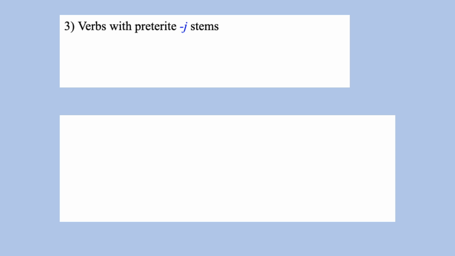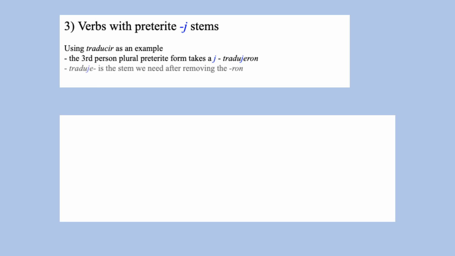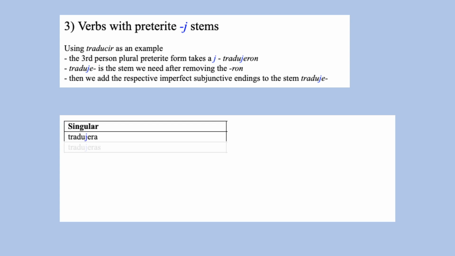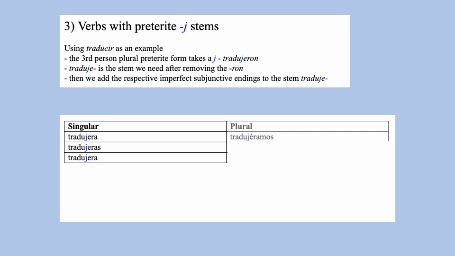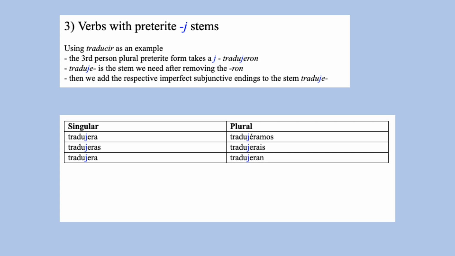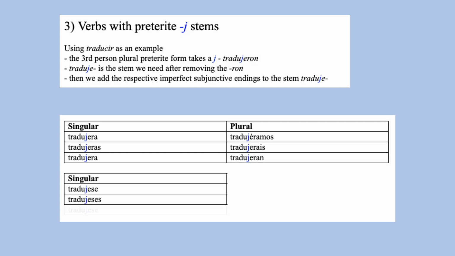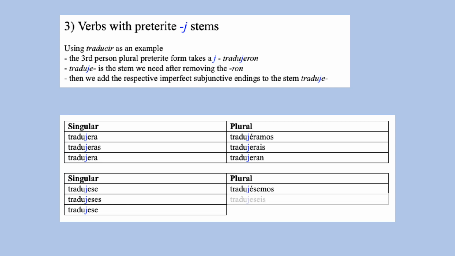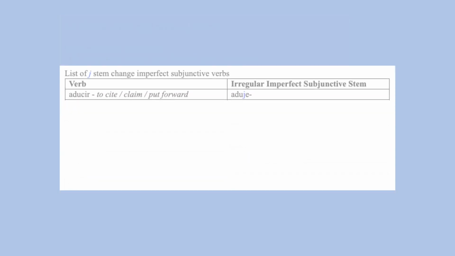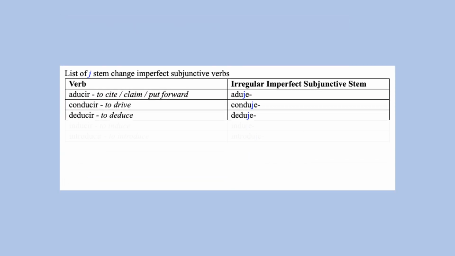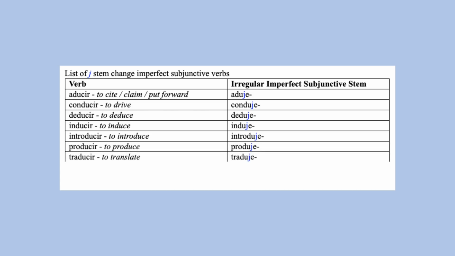Next are verbs with preterite J stems using traducir as an example. Its third person plural preterite form is tradujeron. We remove the ron and obtain the stem traduje, to which we add the imperfect subjunctive endings. Tradujera, tradujeras, tradujera, tradujéramos, tradujerais, tradujeran. Tradujese, tradujeses, tradujese, tradujésemos, tradujeseis, tradujesen. These are the imperfect subjunctive stems for verbs based on preterite J stems.